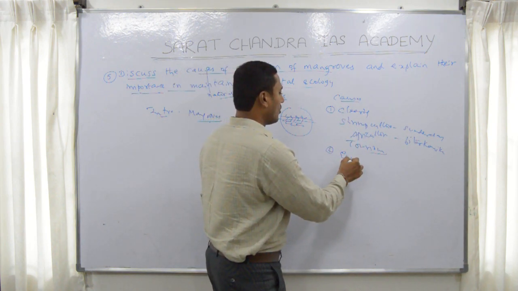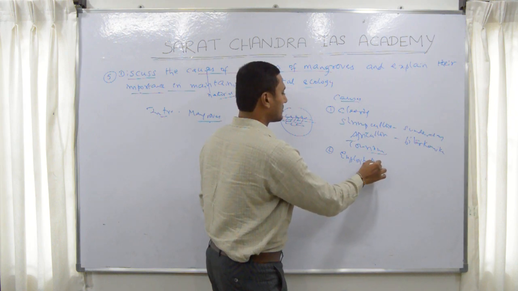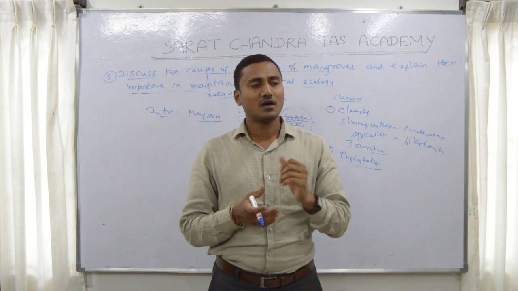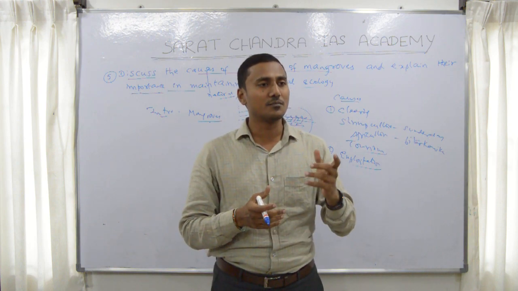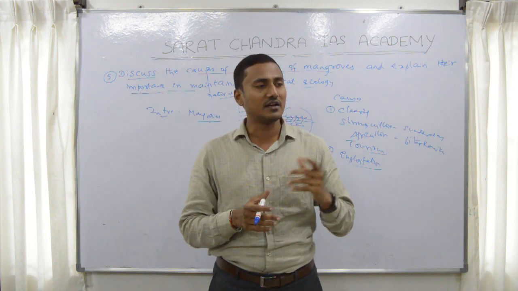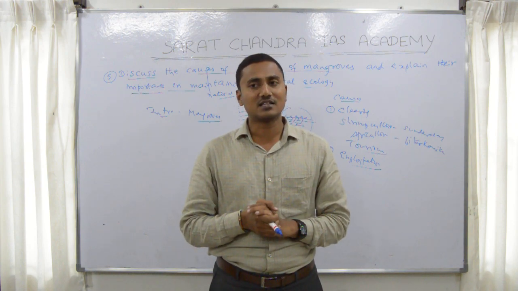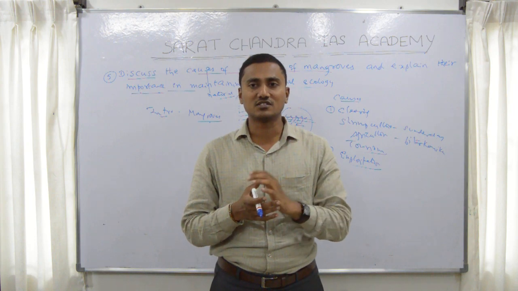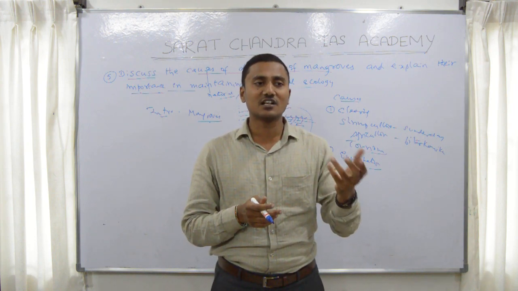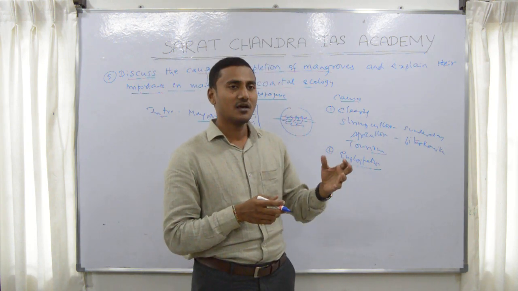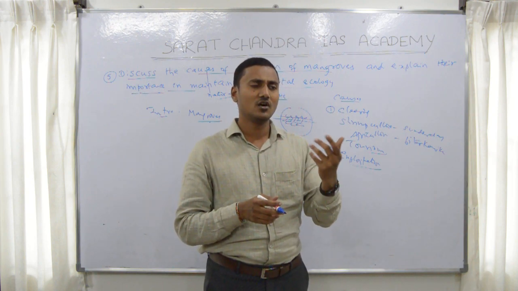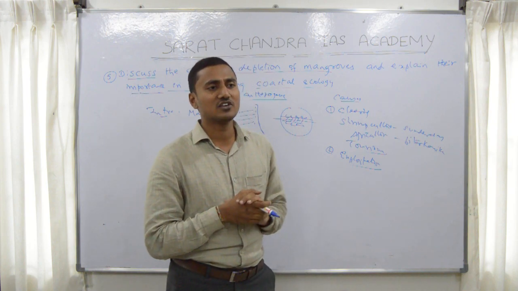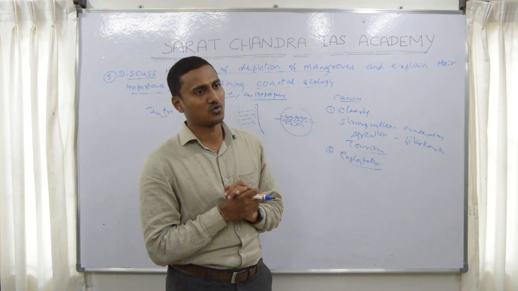Second one is overexploitation. As mangroves have a lot of trees having good timber, good wood, which you can use as furniture and for construction and other activities. Similarly, mangroves has different types of fishes, and hence a lot of fishing is also done. So overexploitation, maybe for the timber, for the wood, overexploitation for overfishing, etc. also leads to degeneration and destruction of the mangroves.